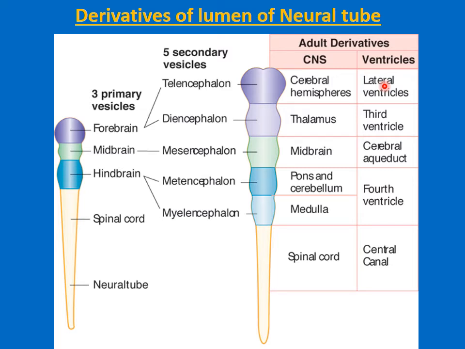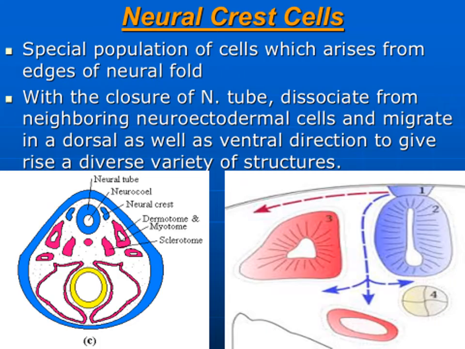The lumen of the telencephalon vesicle will form the two lateral ventricles, one in the right cerebral hemisphere, the other one in the left cerebral hemisphere. These two lateral ventricles are communicated with the third ventricle through the interventricular foramina of Monro. So the ventricular system from the telencephalon region to this central canal of the spinal cord is very well communicated.